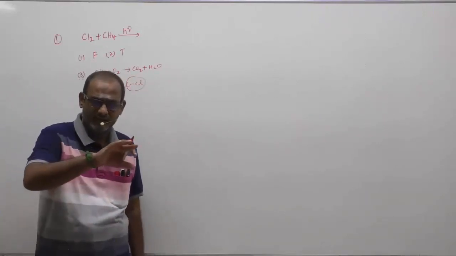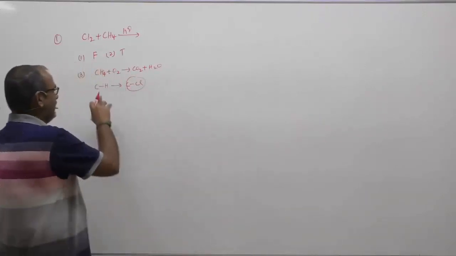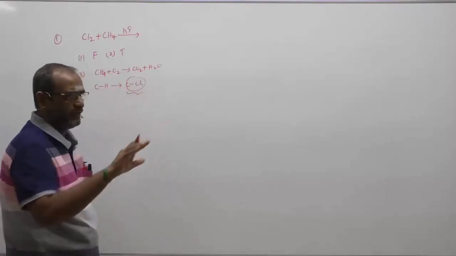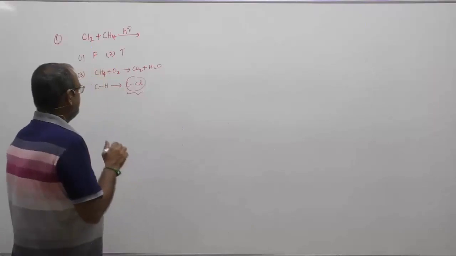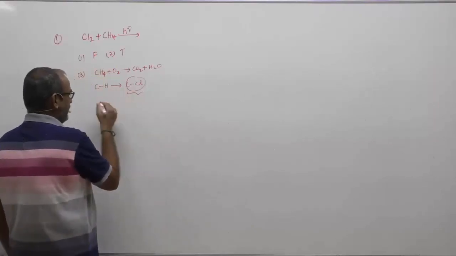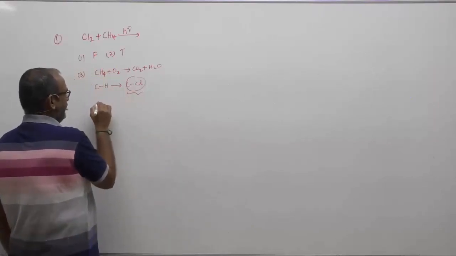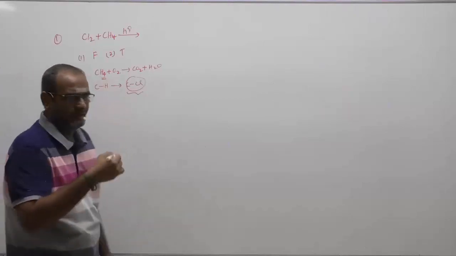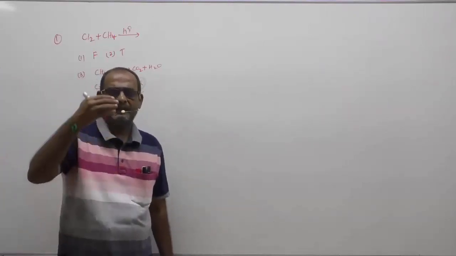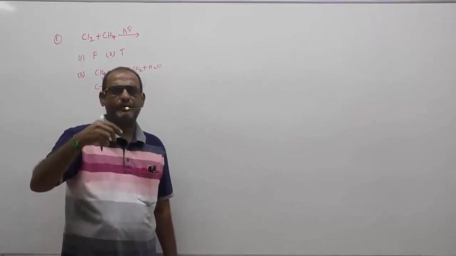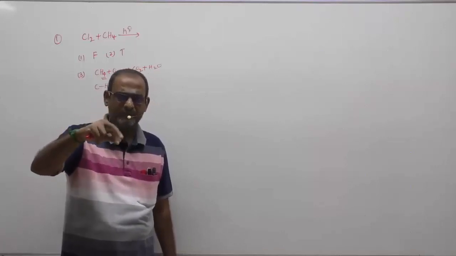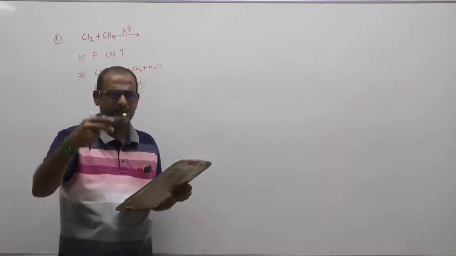The C-Cl bond is not as easily flammable as the C-H bond. Methane has 4 hydrogens. When 1 hydrogen is replaced, flammability decreases to a certain extent. If 2 hydrogens are replaced by 2 chlorines, it decreases much more.